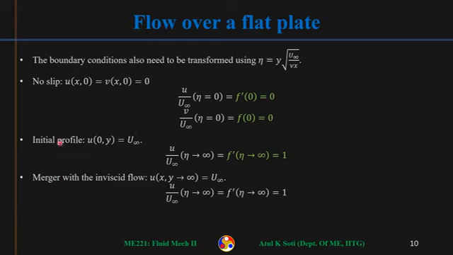So this initial profile and the far field boundary condition both become the same. They collapse into one condition, that is f prime of eta tends to infinity equal to 1. So effectively now we have a third order ODE and three conditions, three boundary conditions, for the ODE. So this ODE along with these boundary conditions is what we need to solve, and how to solve that we will see in the next class.